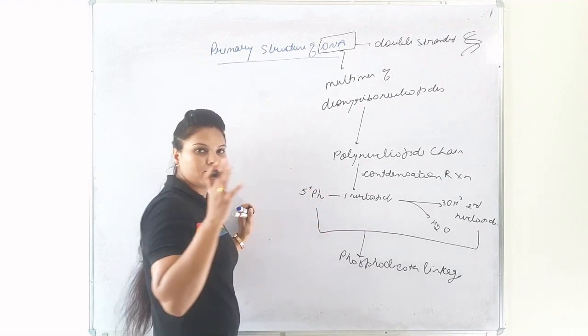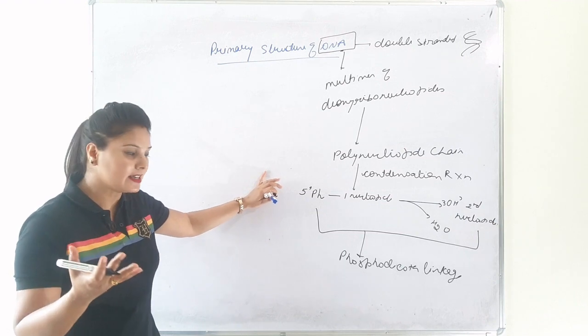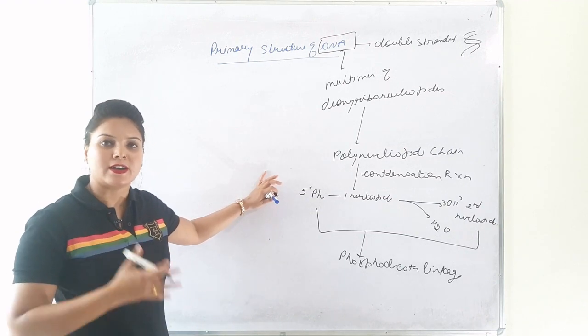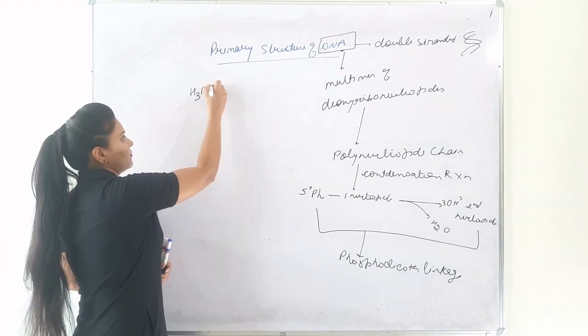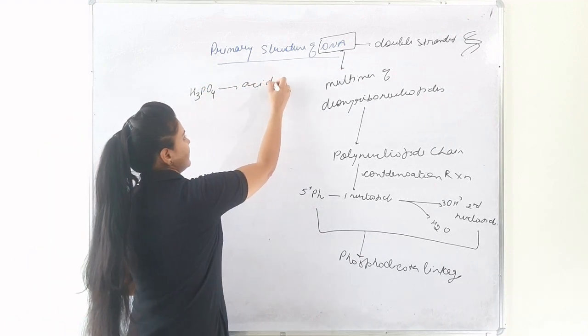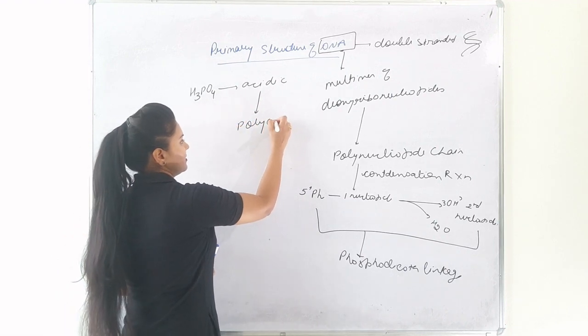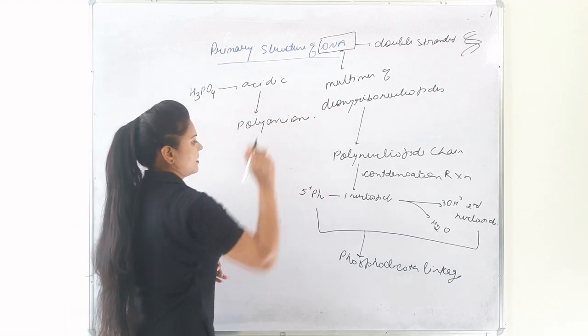Since the phosphoric acid present in DNA is acidic in nature, they are also called polyanions.